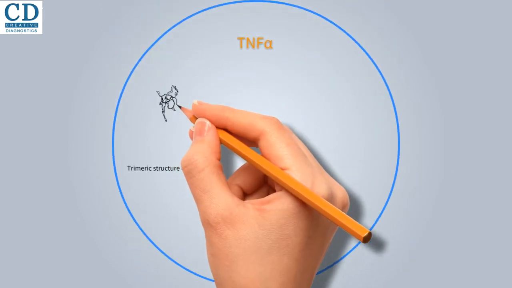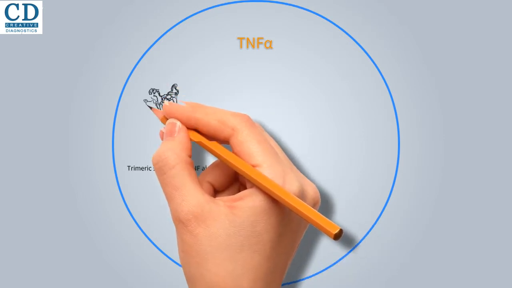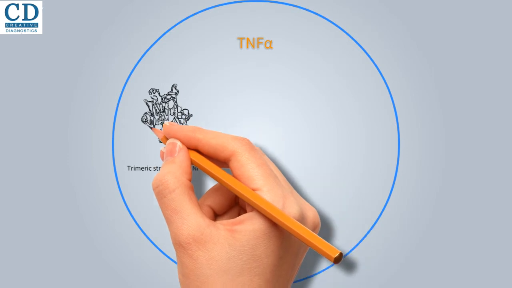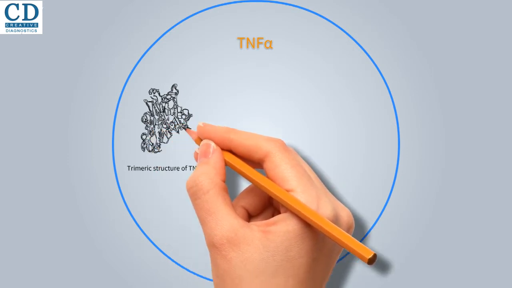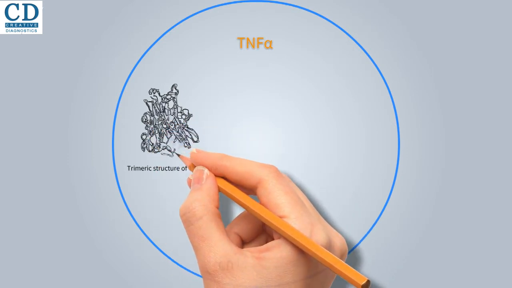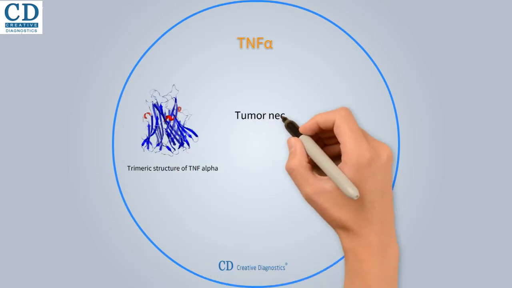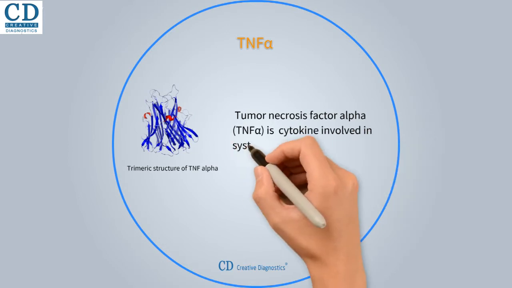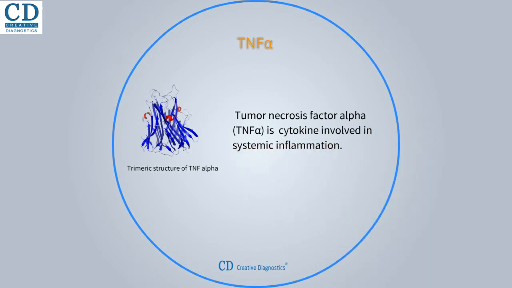Tumor necrosis factor alpha, TNF-alpha, cachexin, or cachectin, is a cell signaling protein, cytokine, involved in systemic inflammation and is one of the cytokines that make up the acute phase reaction. TNF-alpha is mainly produced by the macrophages, but adipose tissue also can secrete the factor.